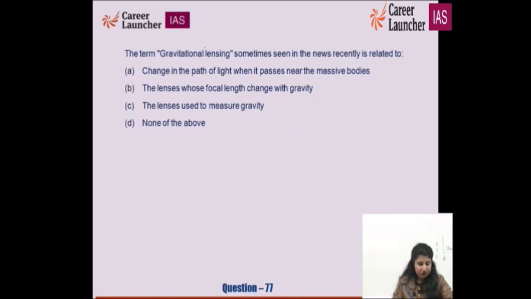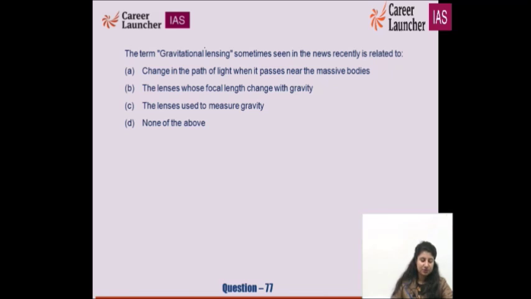The term gravitational lensing, sometimes seen in the news, is recently related to what? Gravitational lensing, science and technology. Is related to what? It is basically change in the path of light when it passes near the massive bodies. The lenses whose focal length change with gravity, it has nothing to do with it, though the name is gravitational lensing.